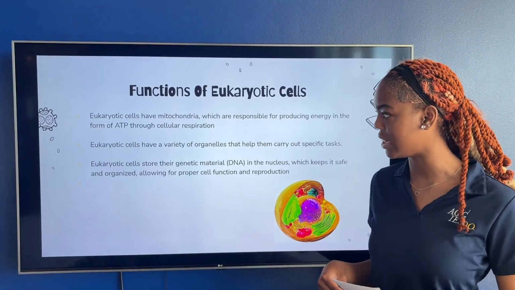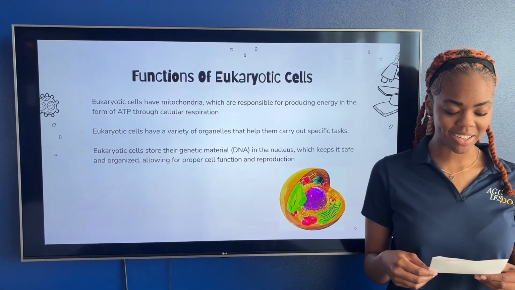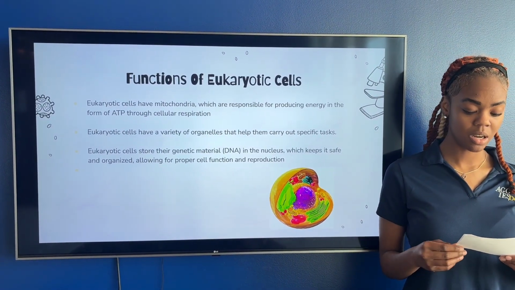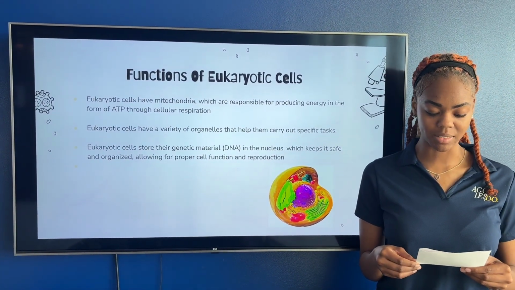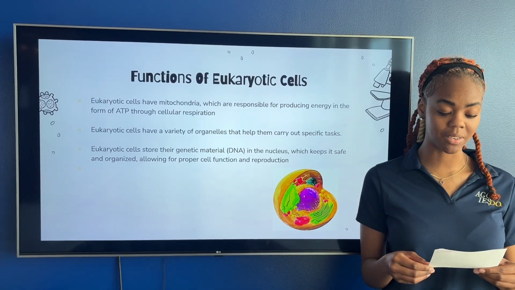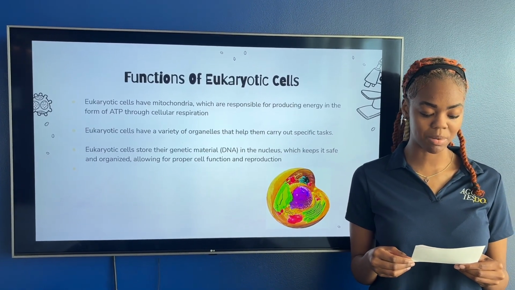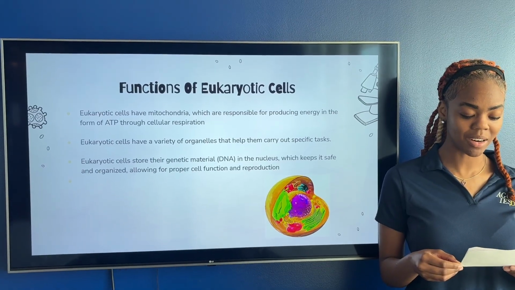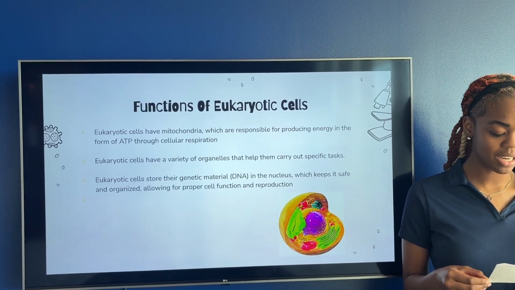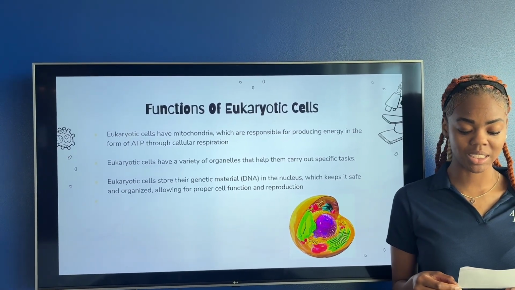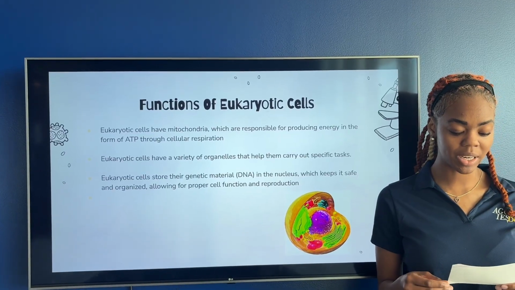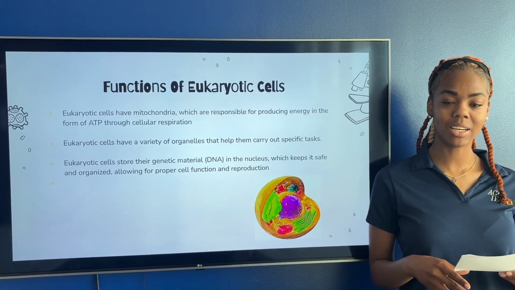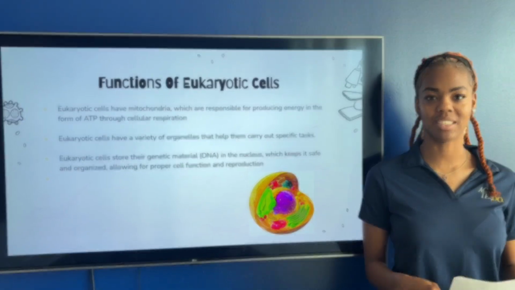Functions of eukaryotic cells. Eukaryotic cells have a variety of organelles that help them carry out specific tasks. One of the most important is the nucleus, which stores and protects the cell's DNA, keeping it organized for proper function and reproduction. These cells also contain mitochondria, which produce energy in the form of ATP through cellular respiration. Each organelle plays a unique role, working together to keep the cell alive and functioning.